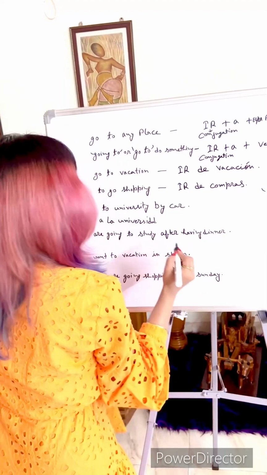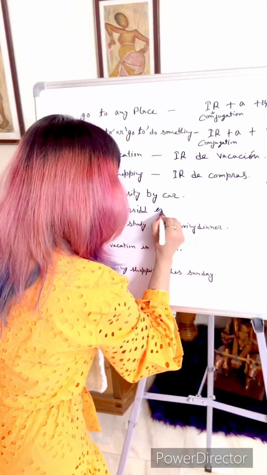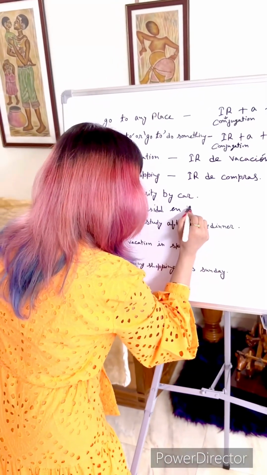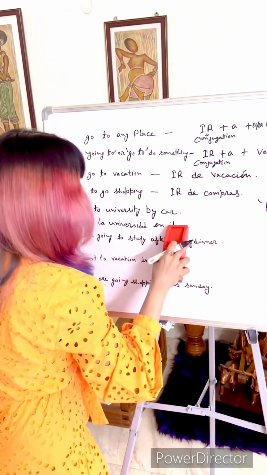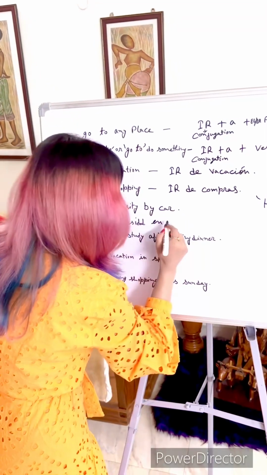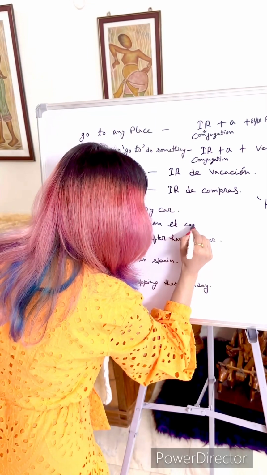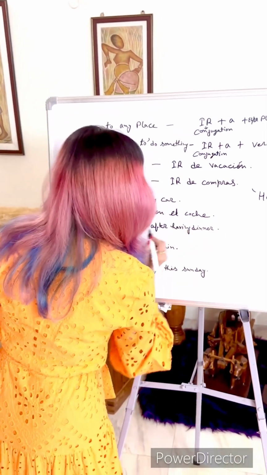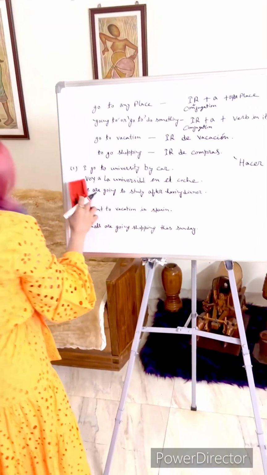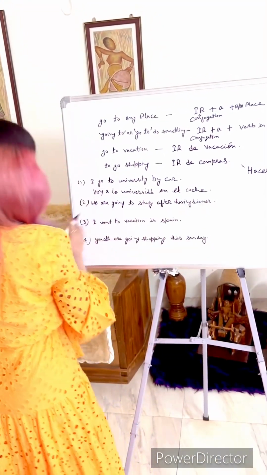Voy a la universidad. By car, en el coche. En el coche means by car. Voy a la universidad en el coche.